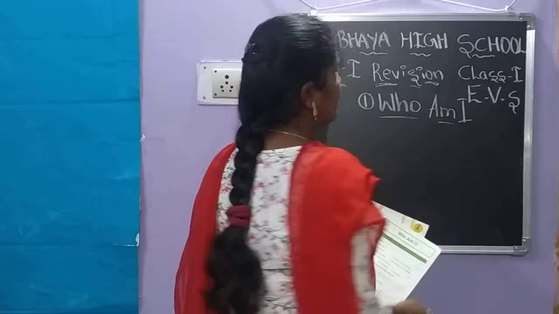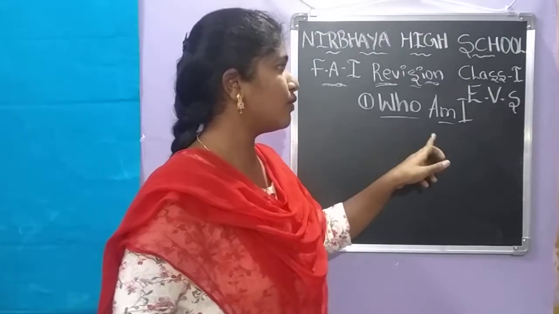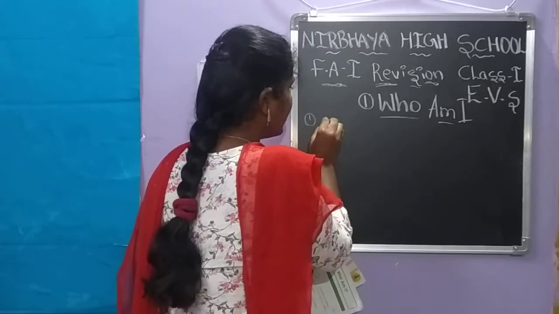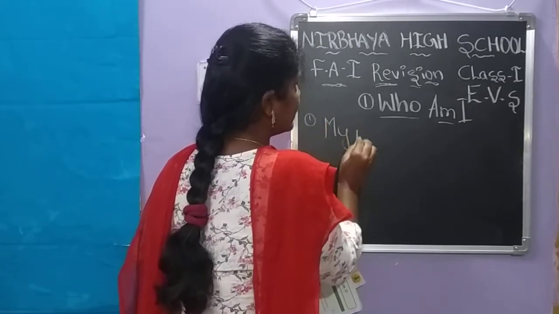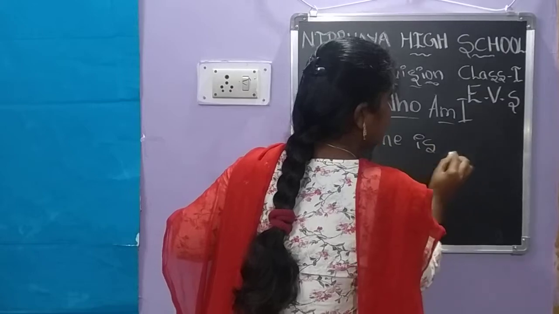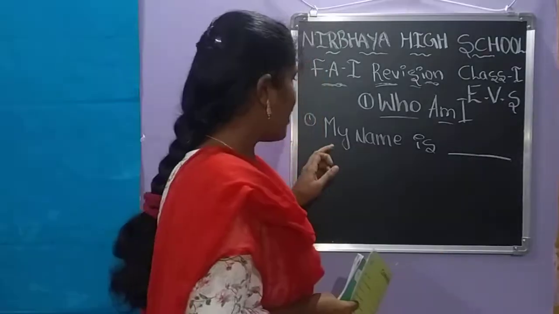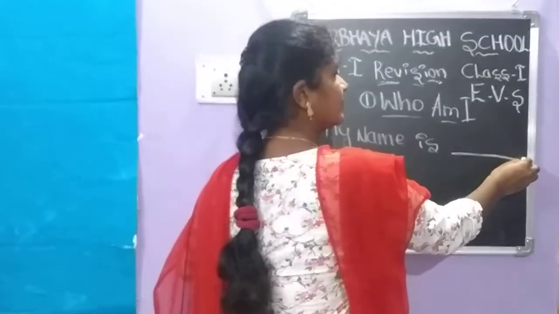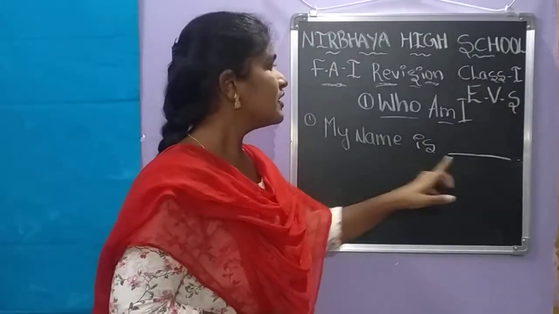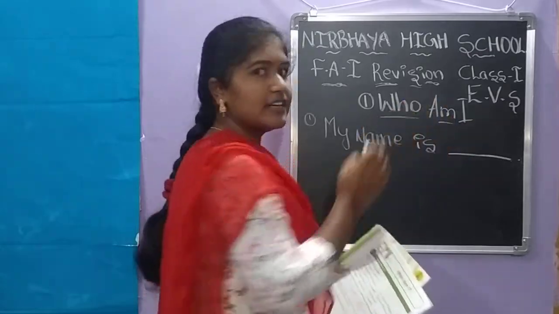Next you have to write your name. Write M-Y, my, N-A-M-E, name, I-S, is: my name is. After that, write your name.